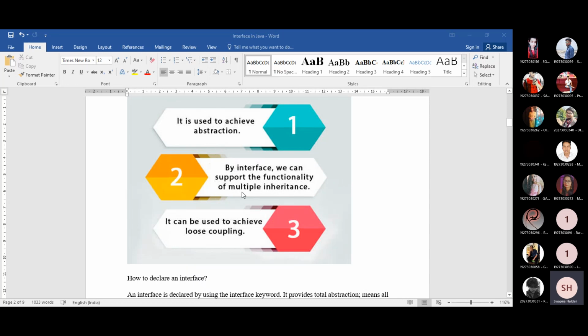But by the concept of interface, you can resolve this problem. Today we will see how this problem can be resolved using interface. Okay, so this is the big achievement for interface, that it will be used to resolve the problem of multiple inheritance in the Java programming language.